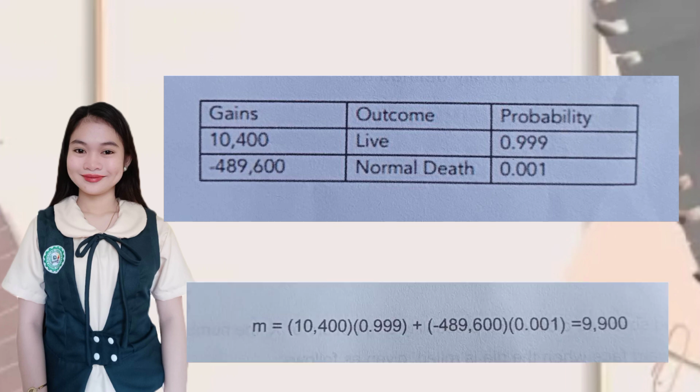The mean is equal to (10,400)(0.999) plus (minus 489,600)(0.001), which is equal to 9,900.